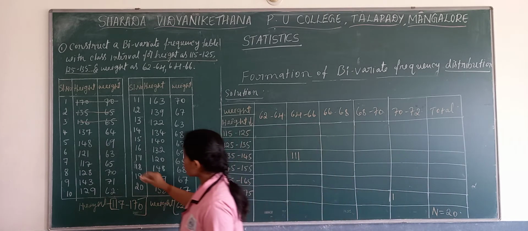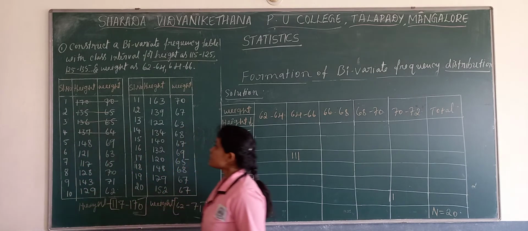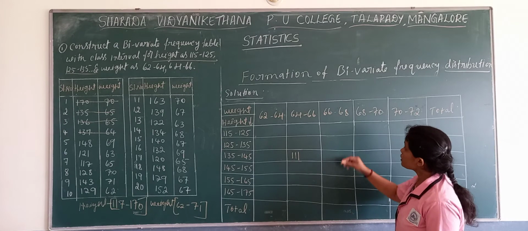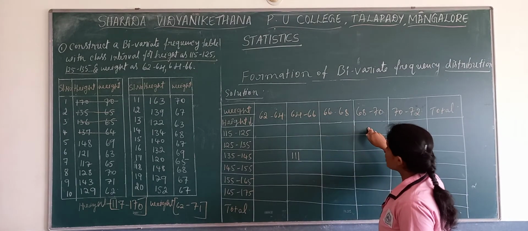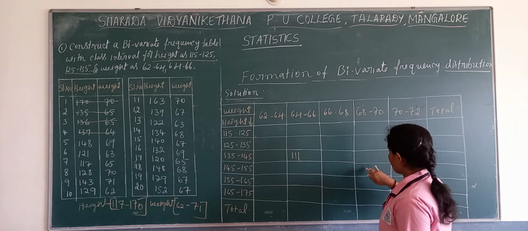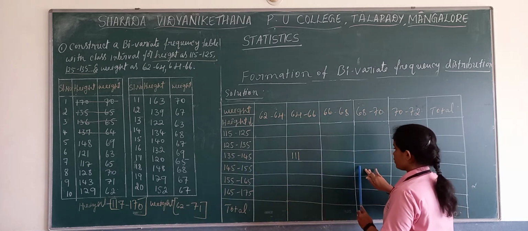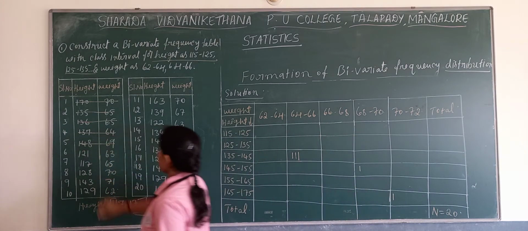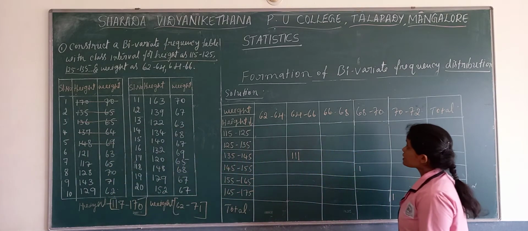Fifth one, 69 and 148. 69 here, and where will 148 come? 69 and 148.